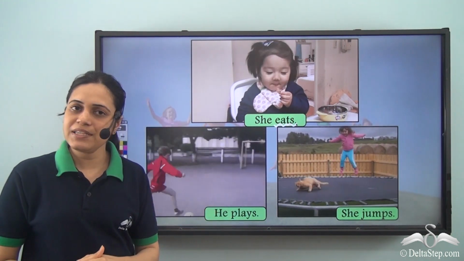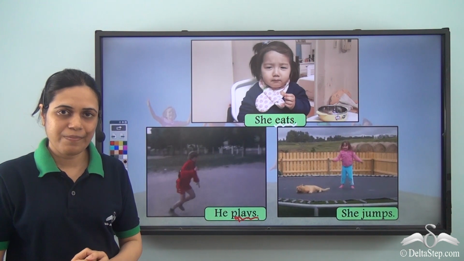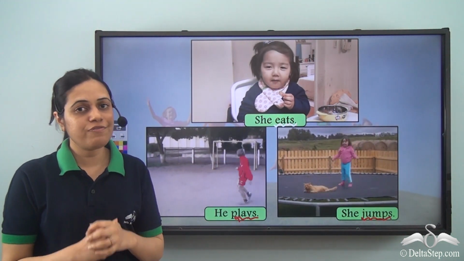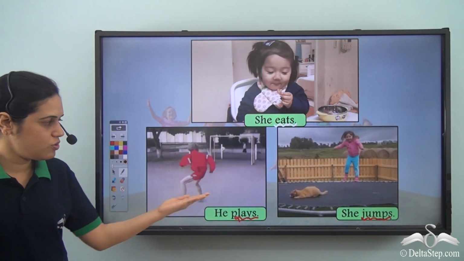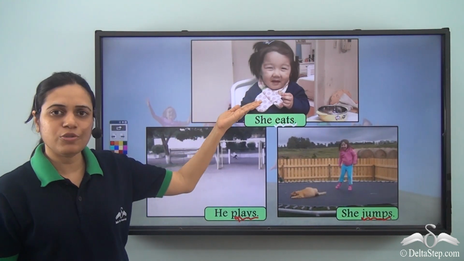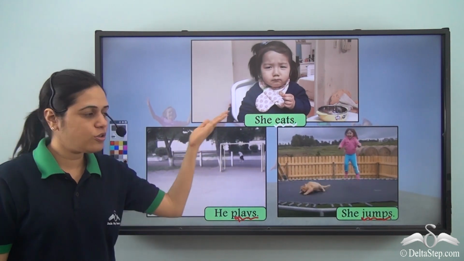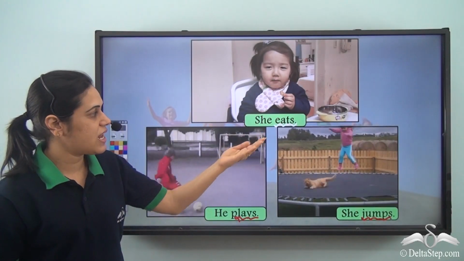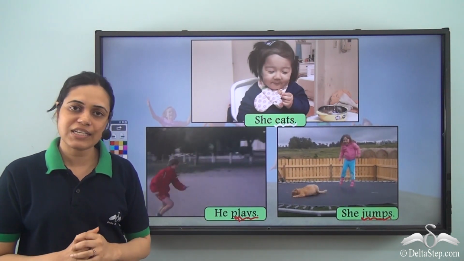This boy, he plays. So, plays is the doing word or verb. She jumps. So, again, jumps is the doing word or verb. So, what does the girl do? Jumps. What does this boy do? Plays. What does this girl do? Eats. So, all of these are answers to what do these kids do. So, all these are verbs. So, words like eats, plays, jumps are all verbs which we come across in our daily life.